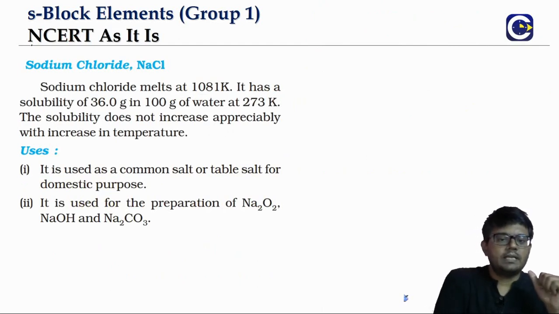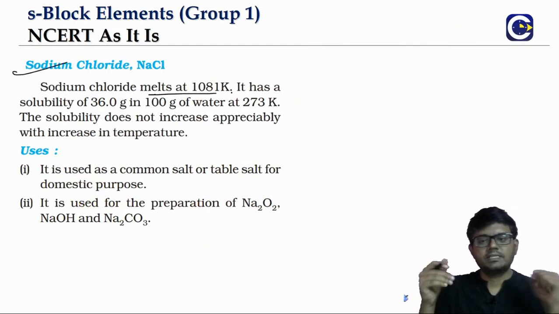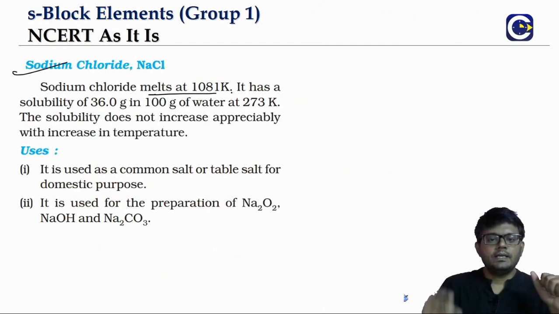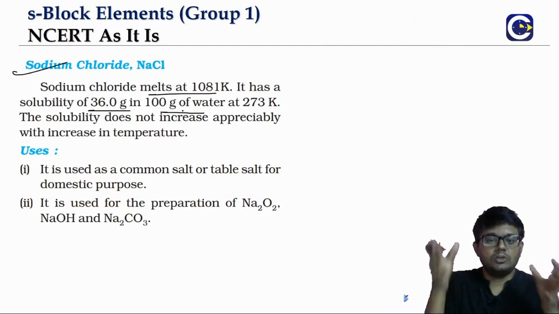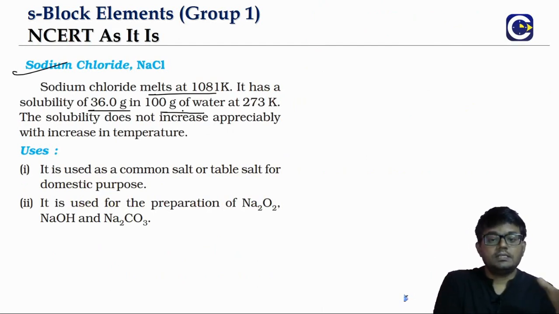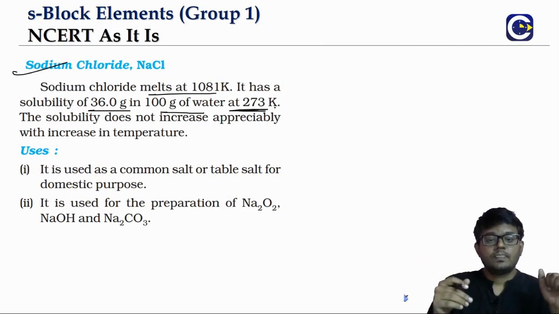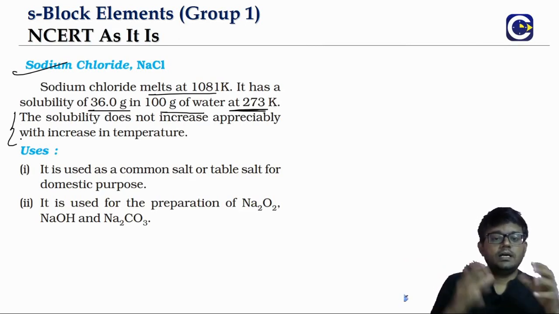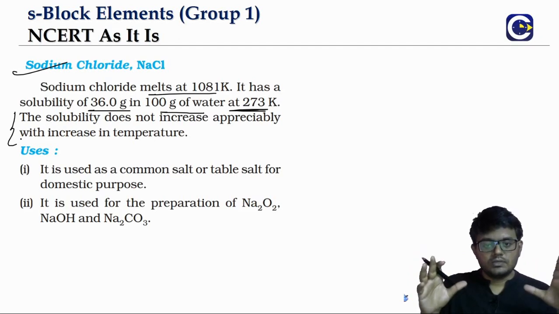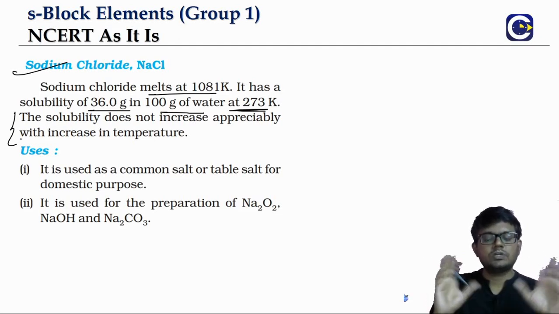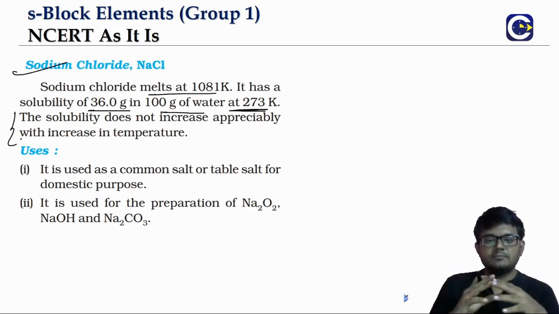And sodium chloride has a very high melting point, it's an ionic substance, and its solubility, the maximum amount that you can dissolve, is 36 grams in 100 grams of water at 273 Kelvin. Means in every 100 grams of water we can dissolve 36 grams of sodium chloride. And it's not a sparingly soluble salt, it's a highly soluble salt, so the solubility does not change much with temperature.